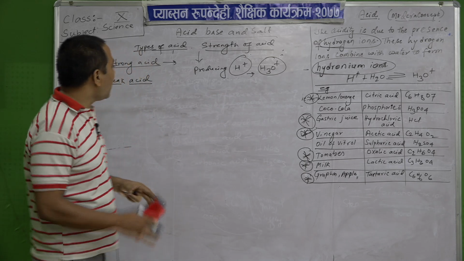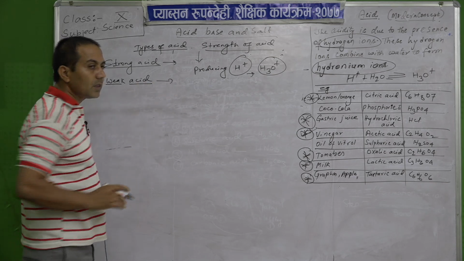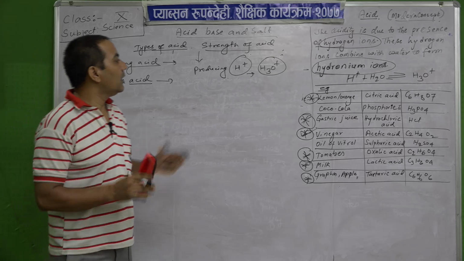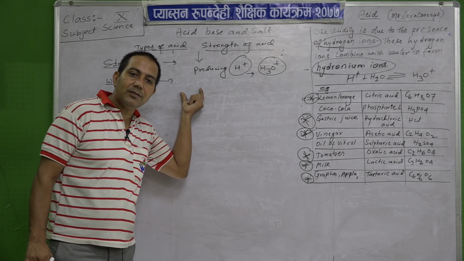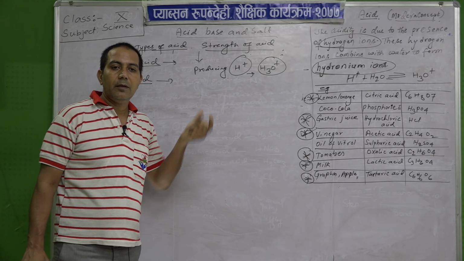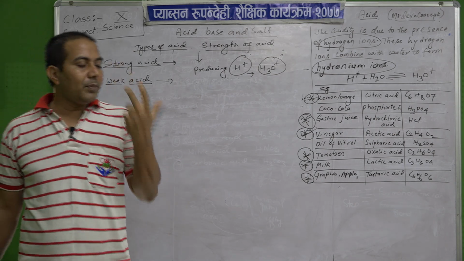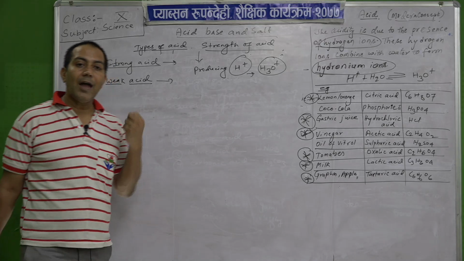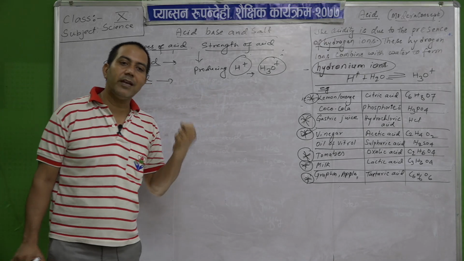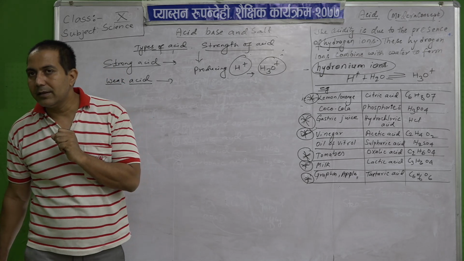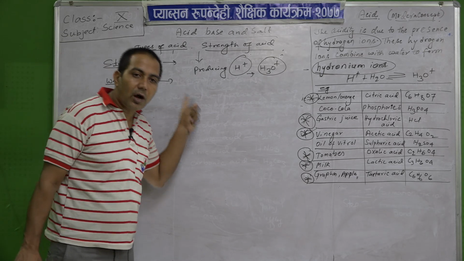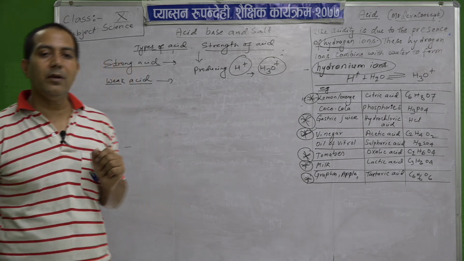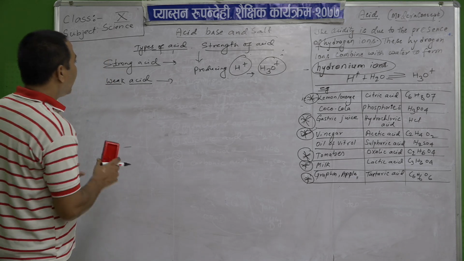Okay. Now what is a weak acid then? Weak acids are those which produce less amount of hydrogen ion. Complete ionization is called strong acids, and those which produce less amount of hydrogen ion are called weak acids.